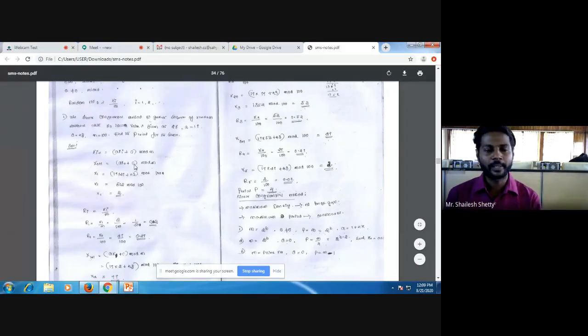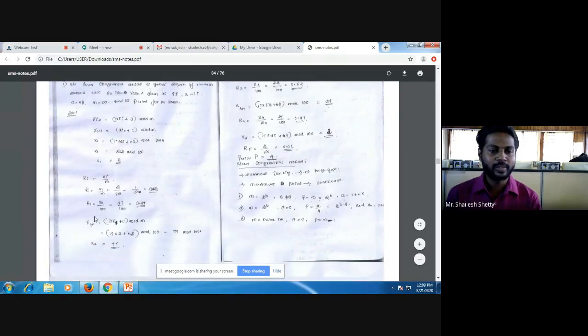Now what is your random number? Random number is nothing but Xi by m. So R1 equals, what is X1? You got 2, so 2 by 100. You got it as 0.02. That is your first random number. Clear? Now similarly, you have to go for the second random number. Same way it goes on recursively.